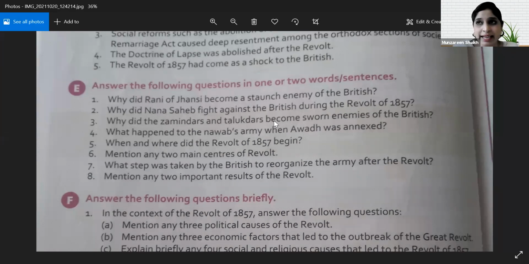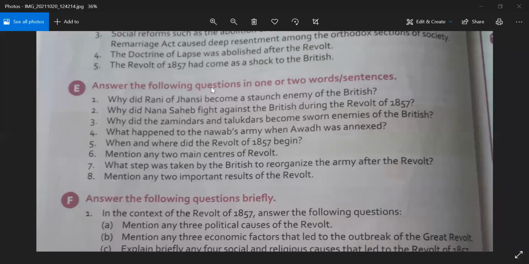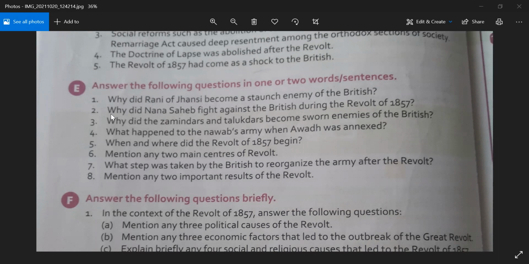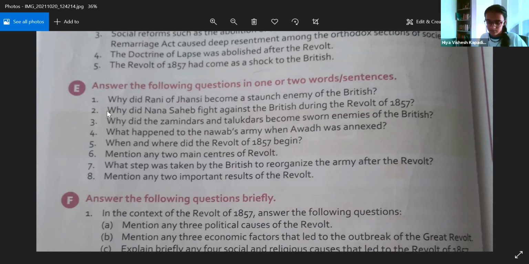So because of that, she became an enemy. Why did they annex Jhansi? On what basis? On the basis of the doctrine of lapse. And you know what is involved in the doctrine of lapse? We have repeated it so many times in class. I hope everybody has it by heart. Now, doctrine of lapse, what is included in that? Okay, let's go on to the next question. If you want to repeat, Vivan, quickly give the answer.